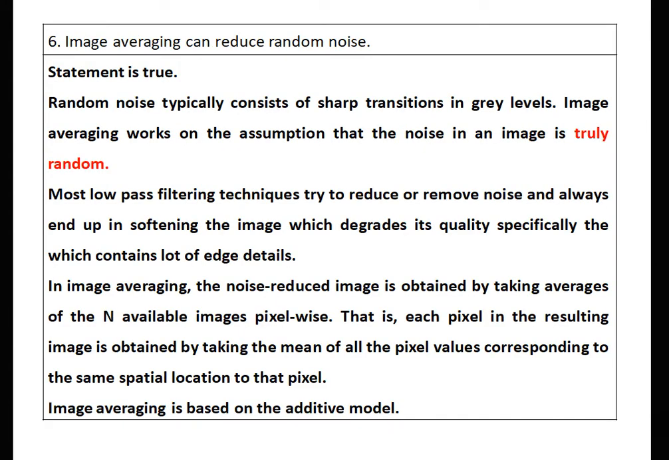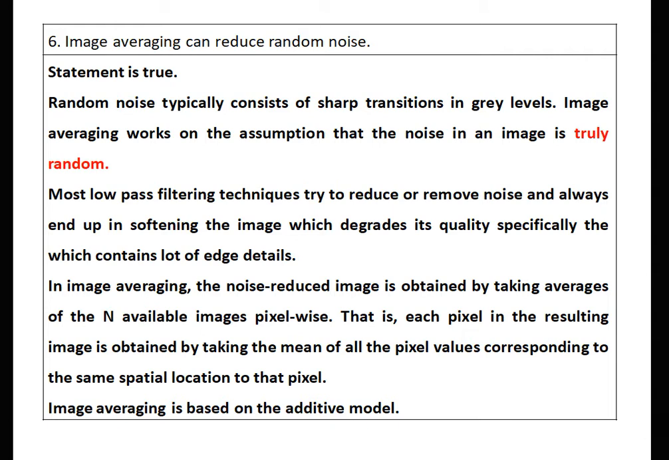Question 6: image averaging can reduce random noise. This statement is true. Random noise typically consists of sharp transitions in gray levels. Image averaging works on the assumption that noise in an image is truly random. Most low-pass filtering techniques try to reduce or remove the noise and always end up softening the image, which degrades its quality because edges get blurred, specifically in areas which contain a lot of edge details.